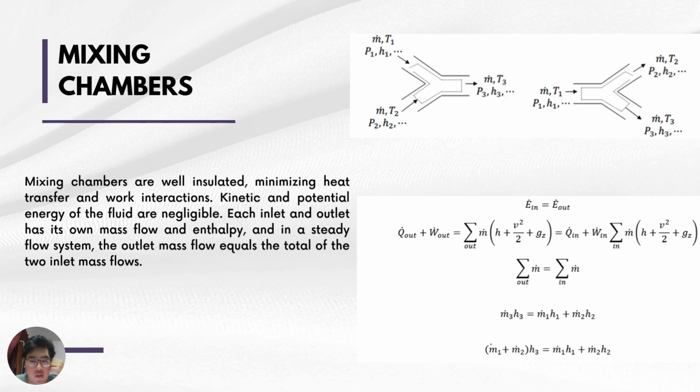Mixing chambers tend to be very well insulated, so heat transfer between the system and the surroundings is negligible. There is no work interaction as well, and the kinetic and potential energy of the fluid are also negligible. Each inlet and outlet has its own mass flow and enthalpy. Since this is steady flow, the outlet mass flow must be equal to the two inlet mass flows. And this is the formula for the mixing chamber: mass flow rate 1 plus mass flow rate 2 times h3 equals mass flow rate 1 times h1 plus mass flow rate 2 times h2.